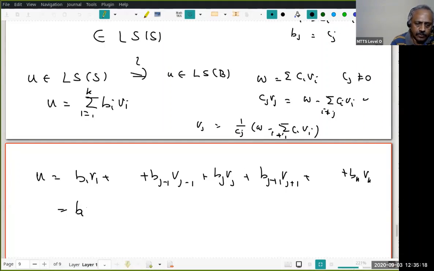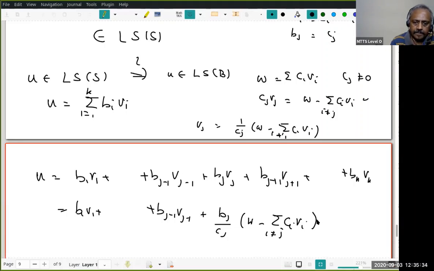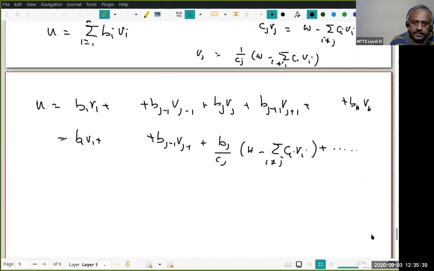So I will have b1 v1 plus up to b(j-1) v(j-1) plus bj by cj into w minus summation ci vi, i not equal to j, and plus the remaining terms up to bk vk. You follow that? Now do you see that? What are the things which are involved? v1 up to v(j-1), v(j+1) up to vk, and w. Therefore this belongs to